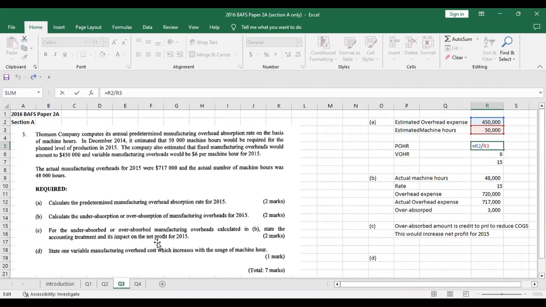It's just simple division: $450,000 over 50,000, and that's the fixed POHR of $9. Then there's a component of variable overhead as well, which is $6. You add 9 plus 6, and that gives you $15 as total manufacturing overhead absorption rate. So this is the answer to part 3A.